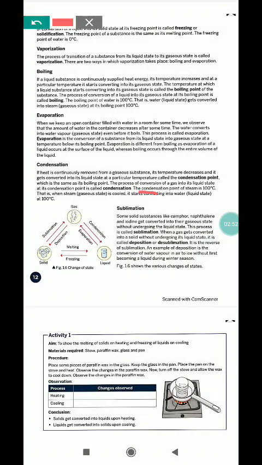Now sublimation. Some solid substances like camphor, naphthalene and iodine get converted into their gaseous state without undergoing the liquid state. This process is called sublimation because they don't go to the liquid state, they directly evaporate when heat is supplied or we increase the temperature.